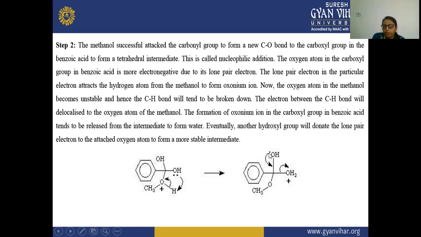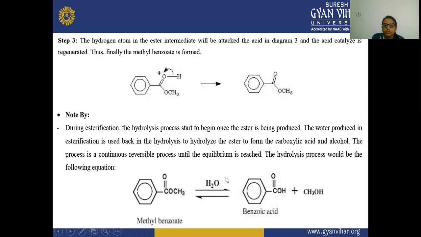This oxygen atom will donate its electron to this lone pair. No, sorry, this oxygen, the hydroxyl group, is having a lone pair. So it will donate this lone pair to form a bond. So here there is a formation of the bond and a stable intermediate is formed here. Next is step 3.